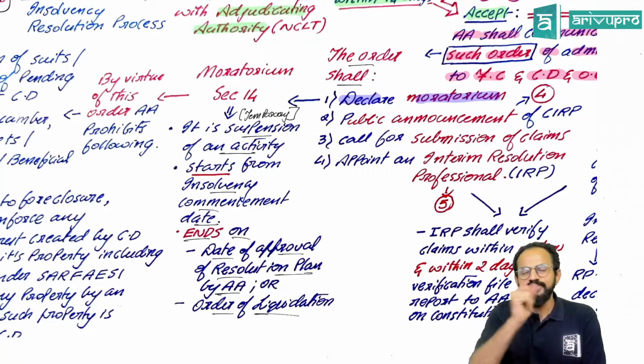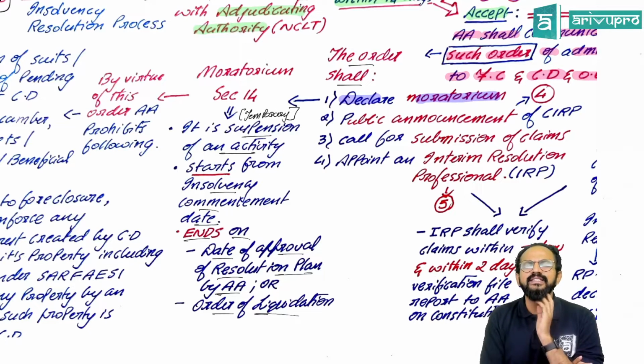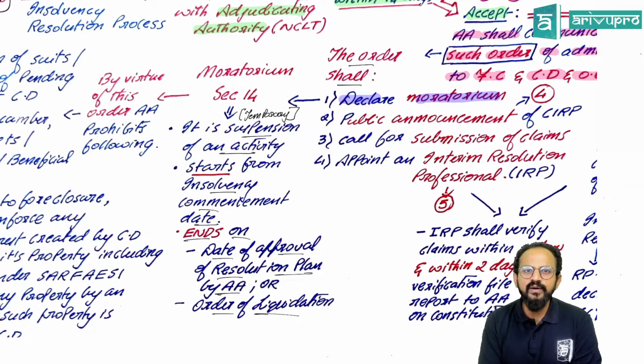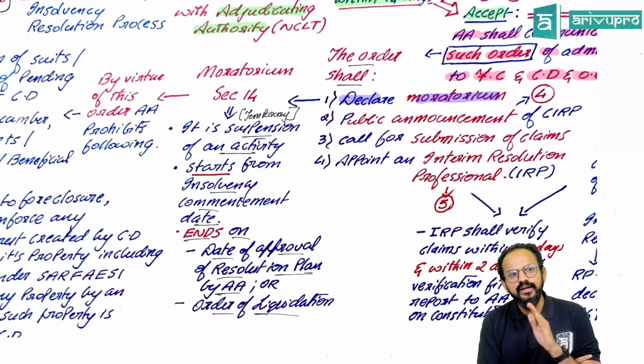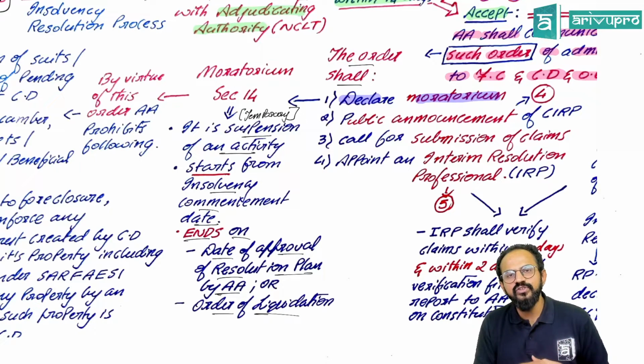Okay. Sir, now tell us what is this moratorium period. Concentrate. Section 14, important. Moratorium period means it's a temporary suspension. What do you mean by suspension? Now try to think of it this way. Imagine, when we have started the corporate insolvency resolution process, we have appointed an insolvency or interim resolution professional.